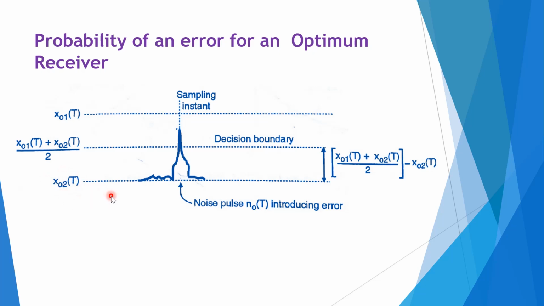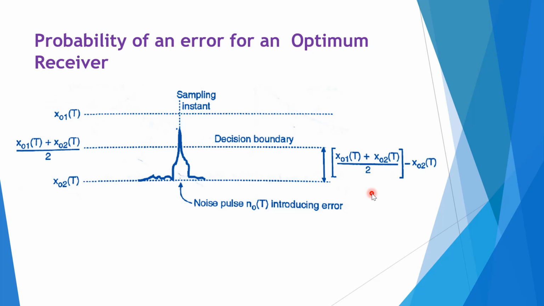If it is really the transmitted signal, if at the sampling time noise NO of t is positive and it is larger than the voltage difference, that is XO1 of t plus XO2 of t divided by 2 minus XO2 of t, then the error is introduced and an incorrect decision will be made by the receiver.